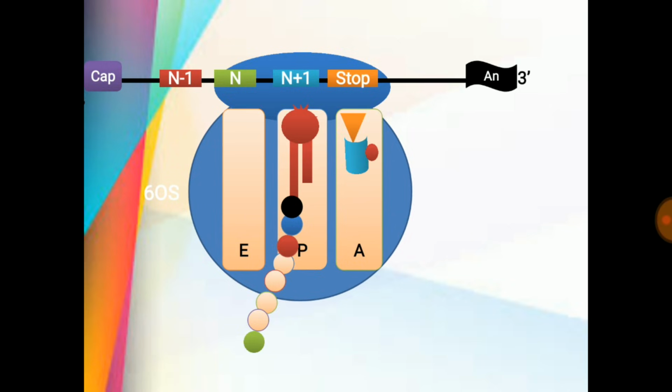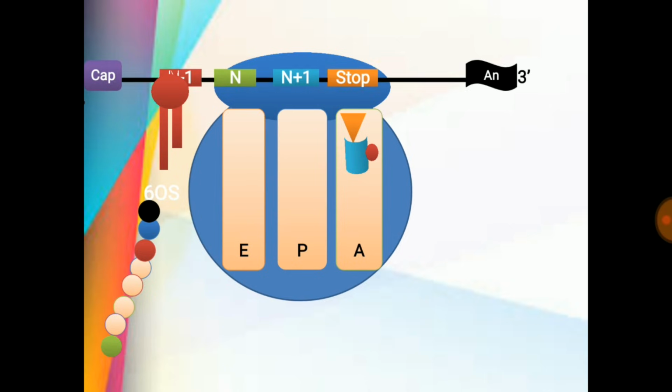Release factor 1 and release factor 3 are involved. The orange colored triangle represents release factor 1, while blue color represents release factor 3. Along with energy, it brings about the hydrolysis of the peptide chain and the peptide will be released. And all other factors dissociate one by one.